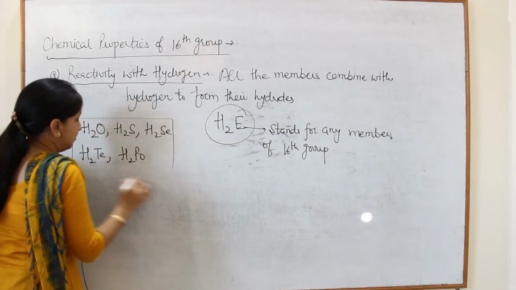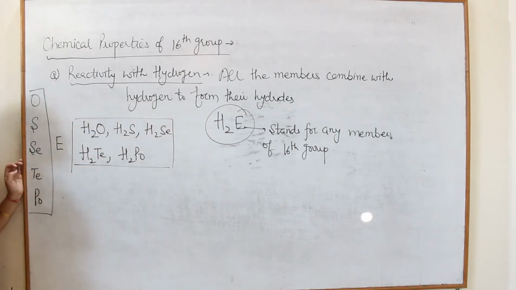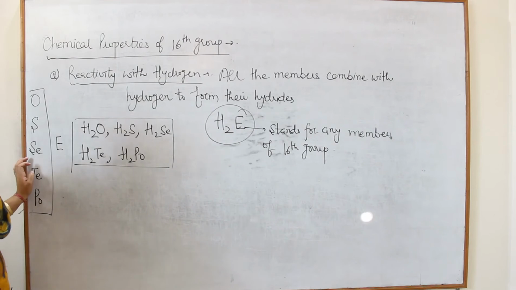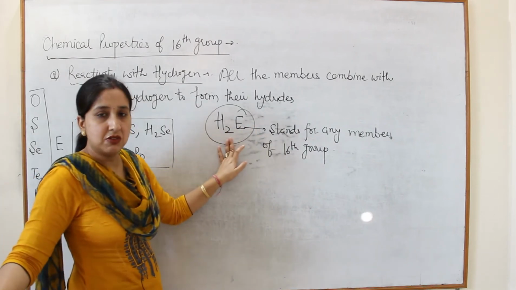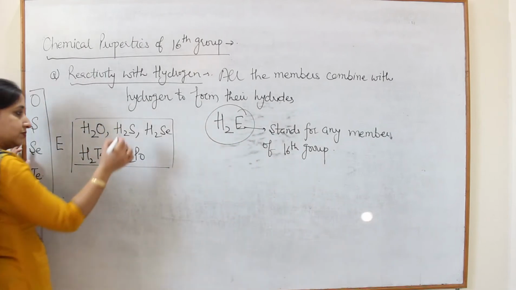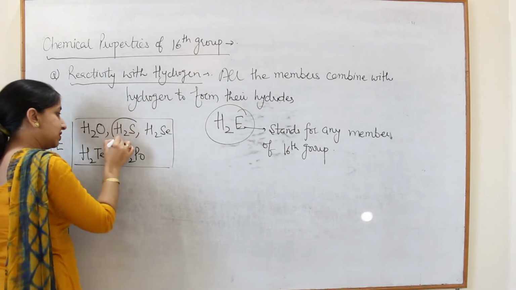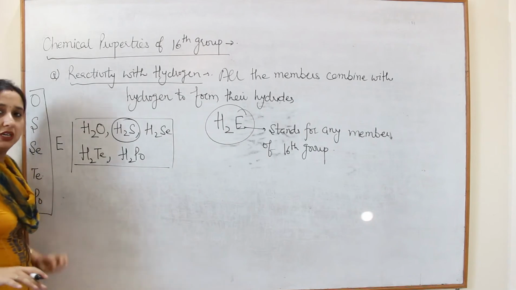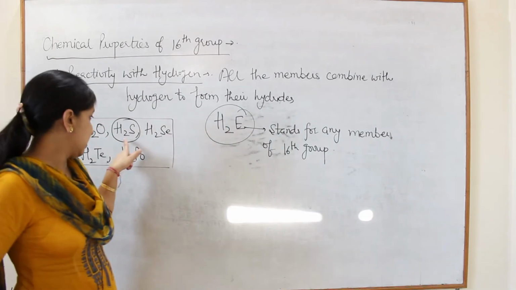So all the members of the 16th group combine with hydrogen to form their hydrides having general formula H2E. So this is the important question: how will you prepare H2S in the lab?